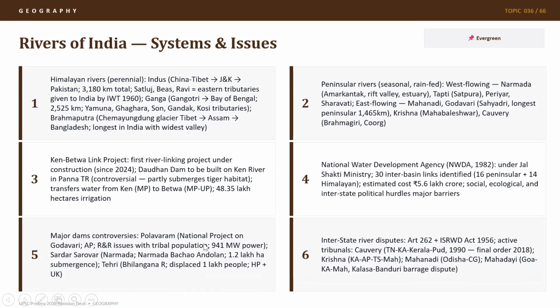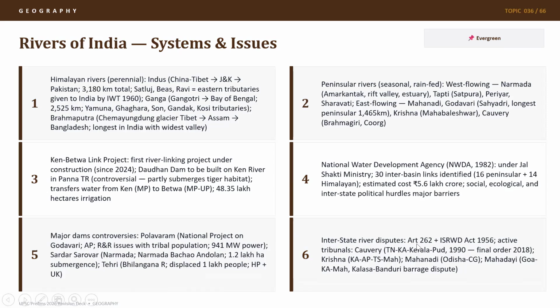It will also generate about 900 plus megawatts of power. Then there is Sardar Sarovar Dam on Narmada, which led to Narmada Bachao Andolan because about 1.2 lakh hectares of land was getting submerged. We also have Tehri Dam, which led to more than 1 lakh people being displaced in Himachal Pradesh and Uttarakhand.